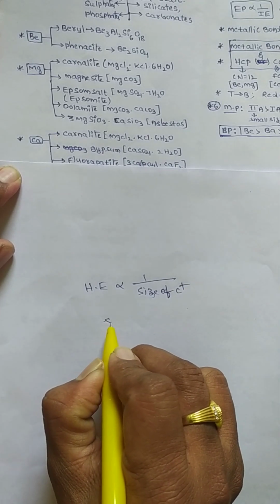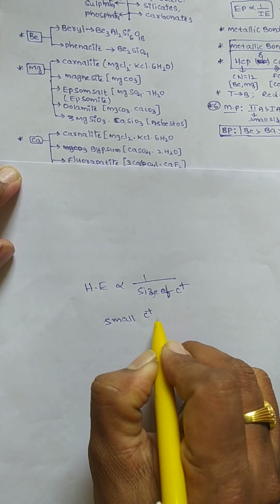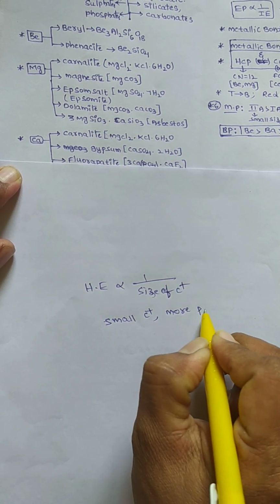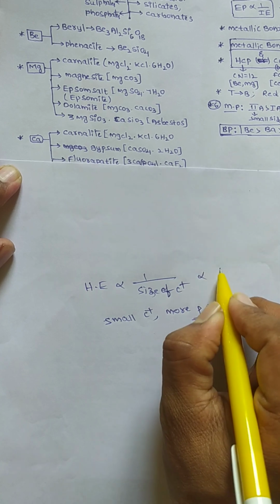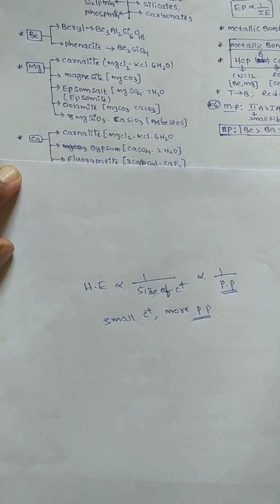Smaller the cation, more is the polarizing power. Top to bottom, polarizing power decreases, so therefore hydration energy decreases.